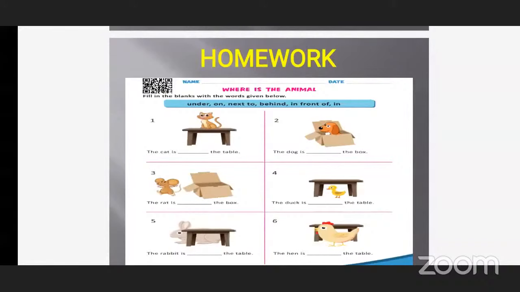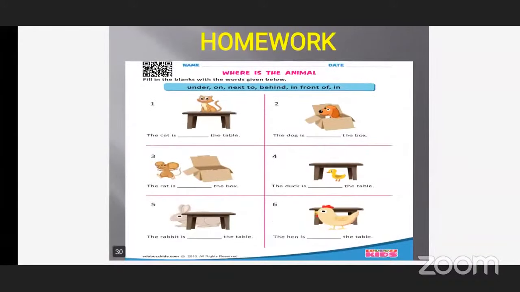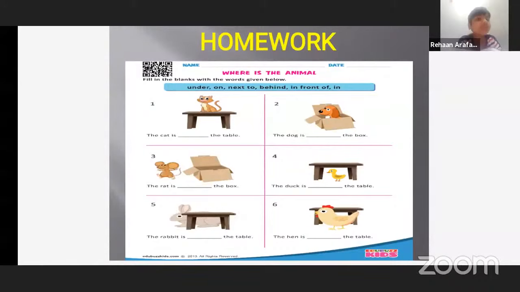See, where is the cat? The cat is on the table. Very good. Where is the dog? The dog is in the box. Good. Where is the rat? The rat is near the box. But see, here in the blue line, there is no near option. What is the option there?